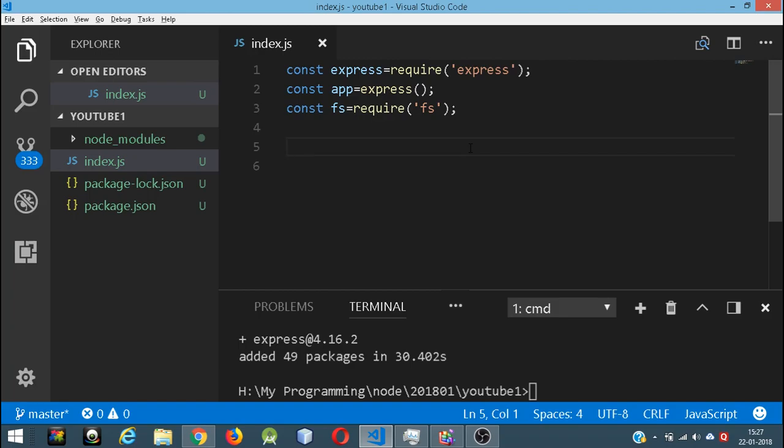Okay, so I'm going to describe very briefly what we are going to build in much more detail now. So the problem with displaying videos is we have to load the entire video and then it will display to the client. But with Node.js, the advantage is we can display the video, or in other words stream the video, in certain chunks of data.